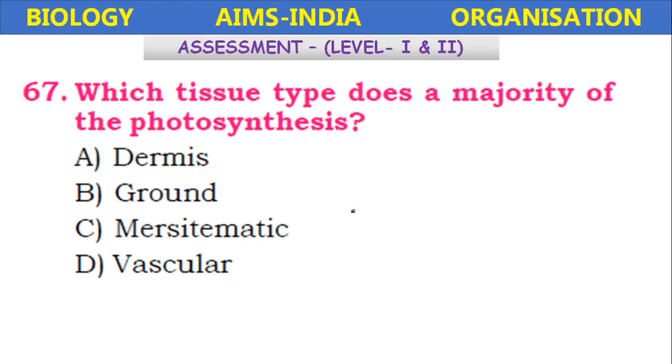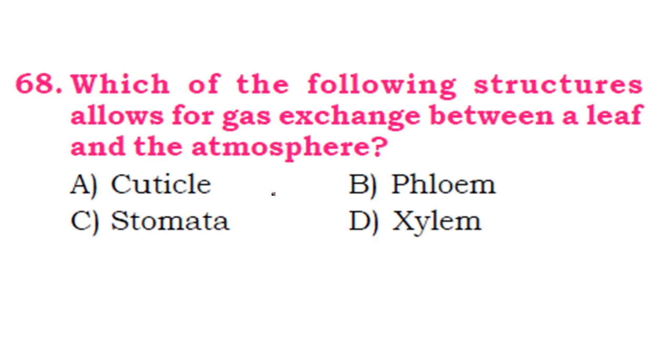Which tissue type does a majority of the photosynthesis? Dermis, ground tissue, meristematic tissue, vascular tissue. So it is the ground tissue. Okay, ground tissue consisting of parenchyma. The parenchyma which is present in the leaves is called palisade parenchyma. Okay, which performs the photosynthesis function.